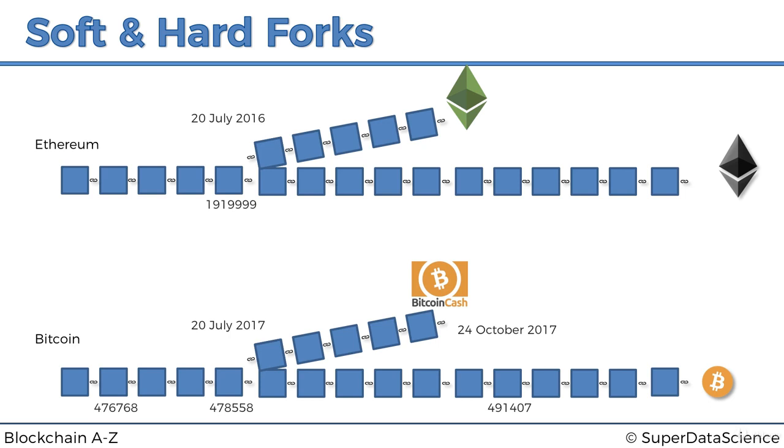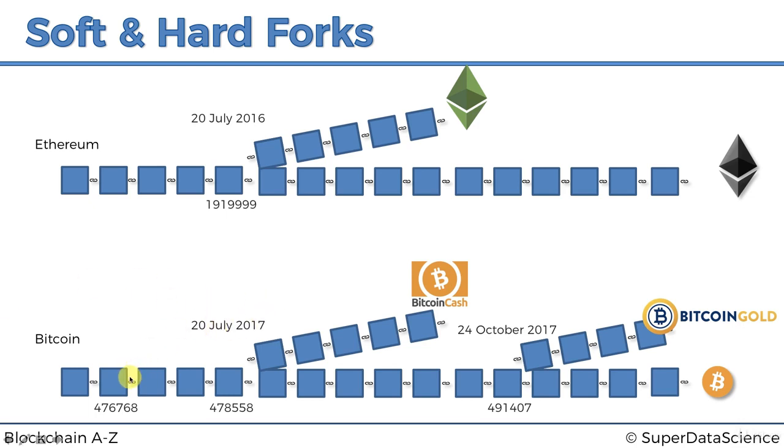Remember, we were talking about ASIC mining and that they completely made GPUs redundant. Well, some people were unhappy with that, and they decided we want to go back to GPU mining. And so at that block, they changed their software to make it ASIC resistant, so that ASIC miners could no longer mine it, and therefore they went to Bitcoin Gold, and that happened in October.